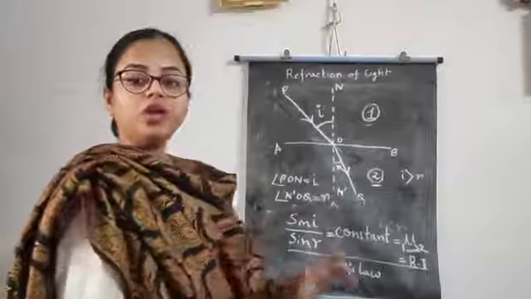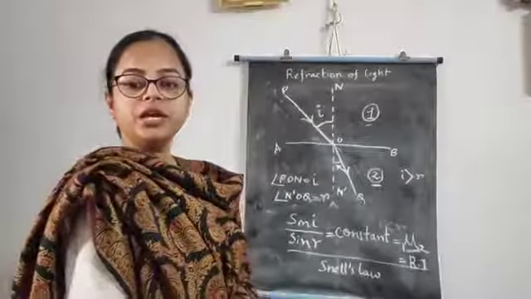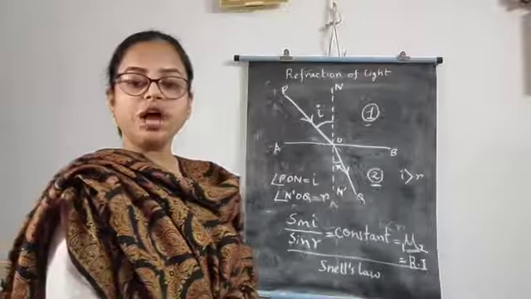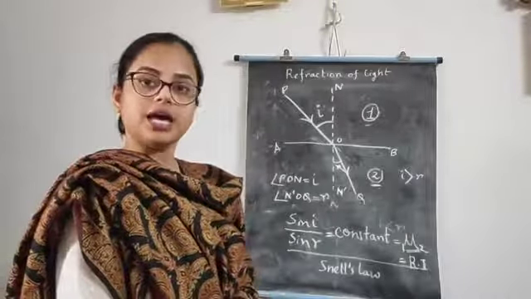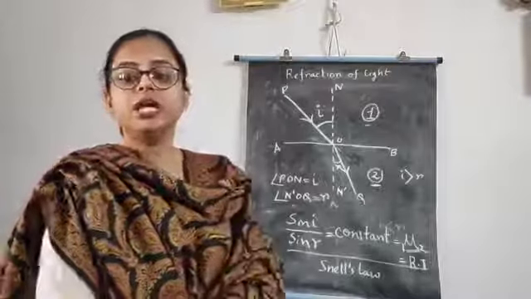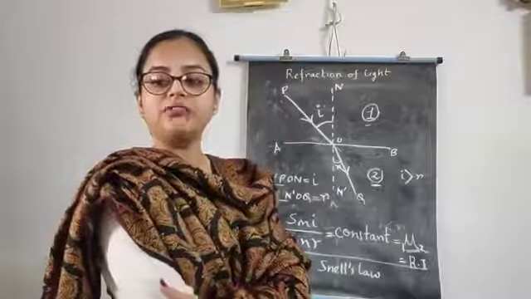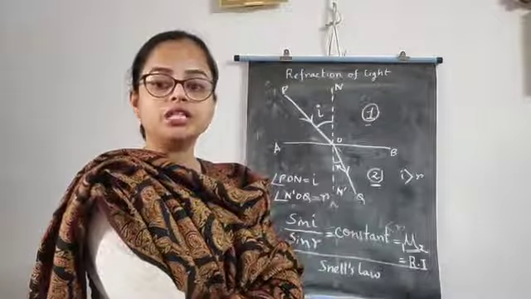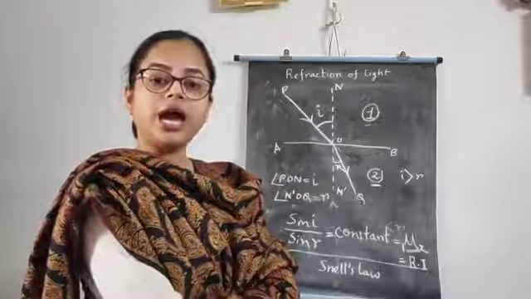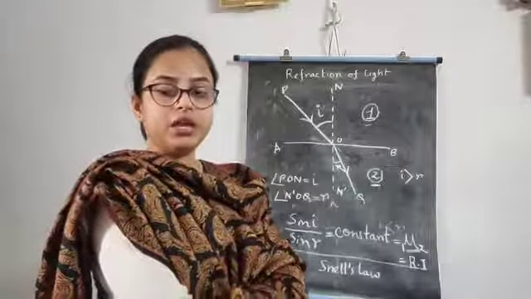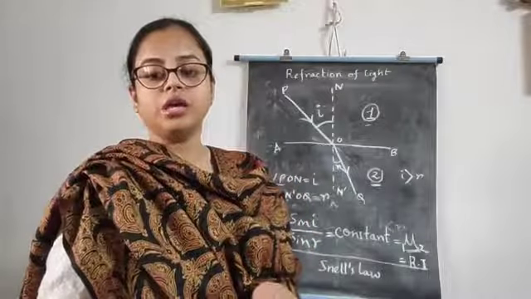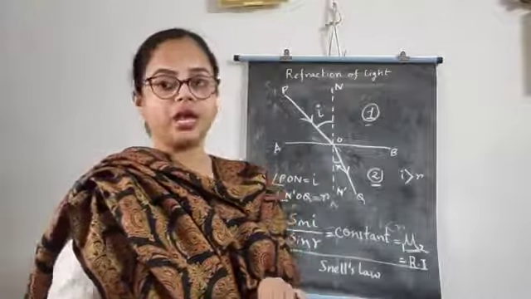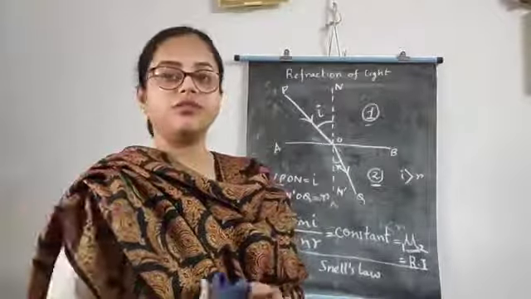The value of refractive index remains the same for any value of angle of incidence I. The numerical value of refractive index depends on two factors, that is the nature of the two media involved and the color of light. Now what will happen if the incident ray falls on the surface normally?